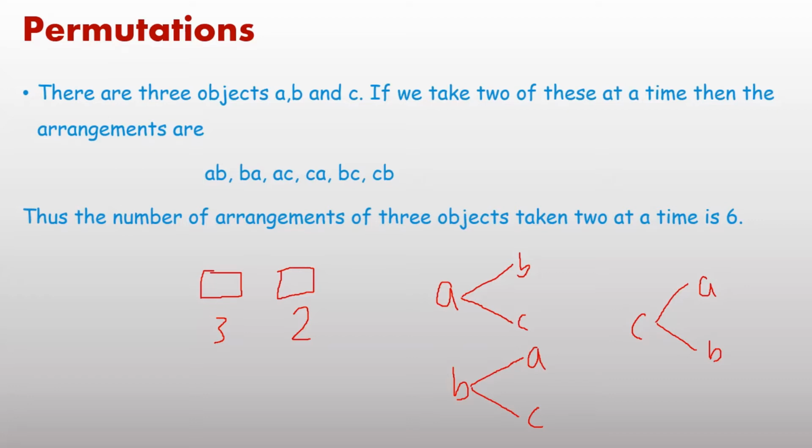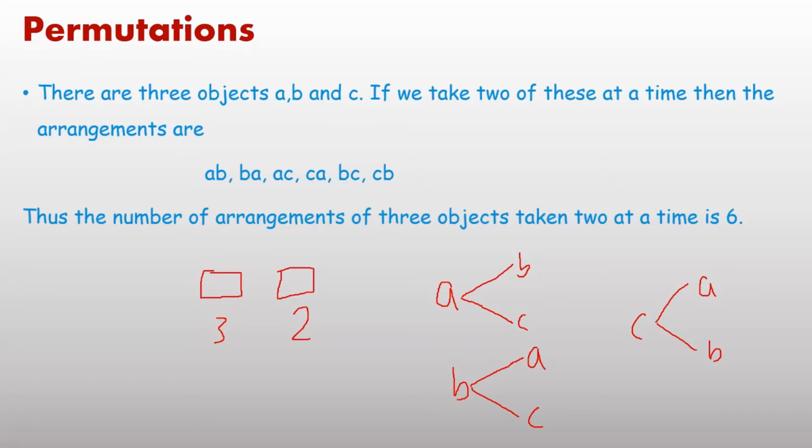You can observe AB, AC, BA, BC, CA and CB written here. In this pattern you can count and write the number of arrangements as 6.